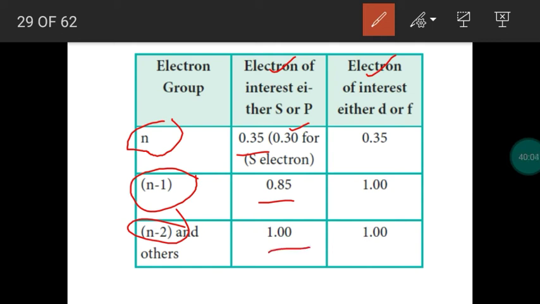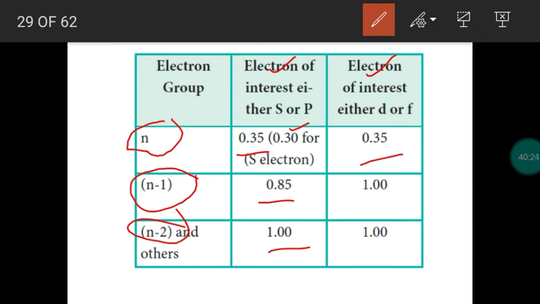Okay, if we select a d electron or f electron, meaning an electron in a d orbital or f orbital, the value will be slightly changed. We select one particular d electron or f electron in a shell. That shell is the nth shell. The remaining electrons in the nth shell will contribute as usual 0.35.